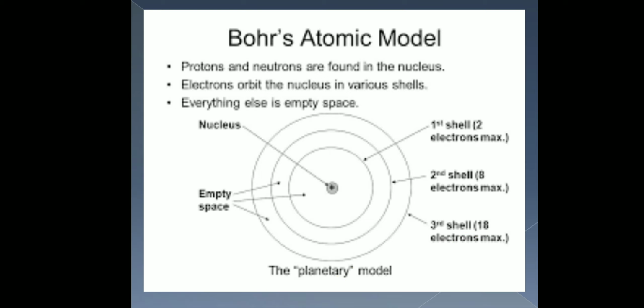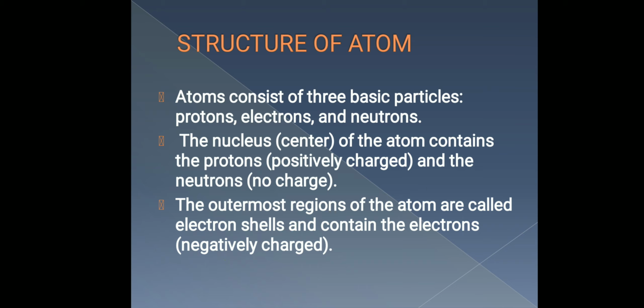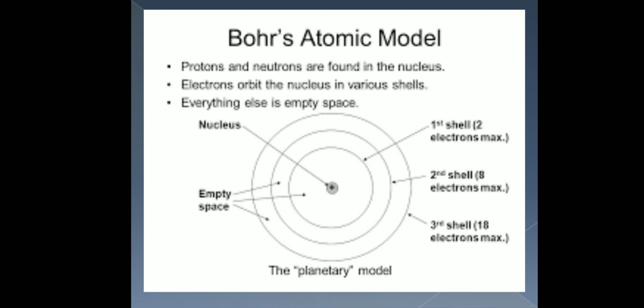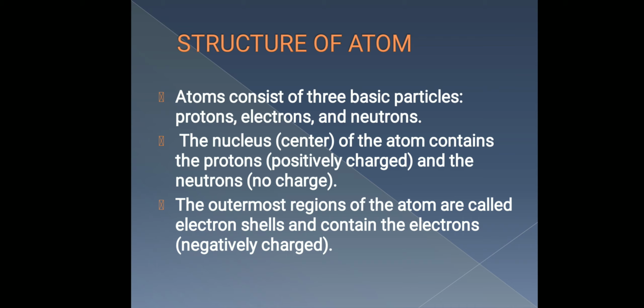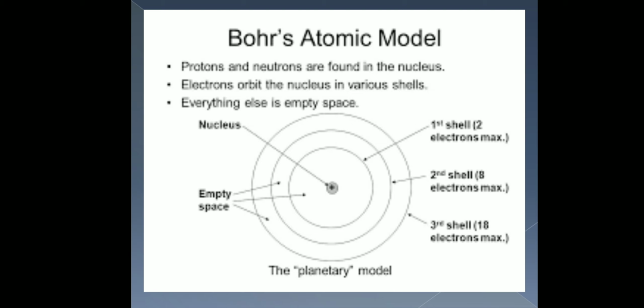Now we have to discuss the electron, proton and neutron. The structure of an atom consists of three basic particles: protons, electrons and neutrons. The nucleus is the center of the atom, which contains protons, which are positively charged, and neutrons, which do not have any charge. So the nucleus contains the protons and the neutrons.